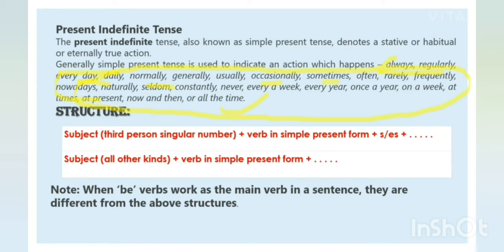So now what is the structure? First of all, the subject will come, and with that subject you will be using the first form of the verb along with S or ES. And as you all know, S or ES is conditional. Yes, with he, she, it. With a third person singular subject, you will be using S or ES. Fine. So be careful about this.